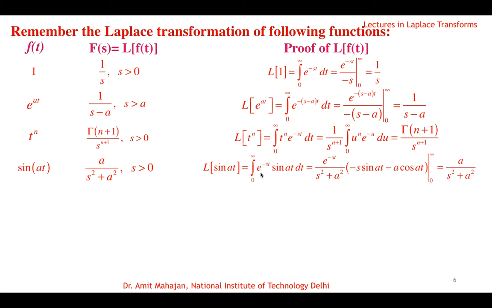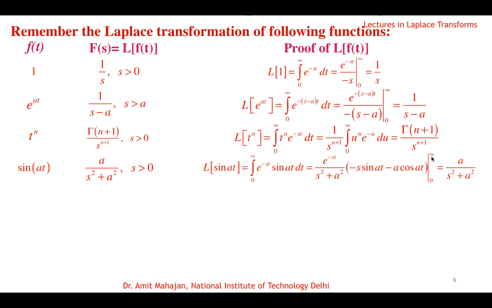And this you can solve by integrating by parts. I have written the direct result, so you can integrate by parts two times, then rearrange and combine, write this result, and then substitute upper limit minus lower limit. When we substitute t as infinity, the upper limit, this whole quantity will become 0 when the exponential becomes 0, which is possible if s is positive. So that's why this condition.